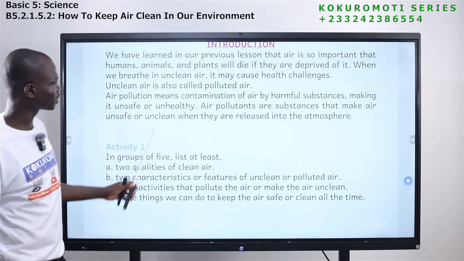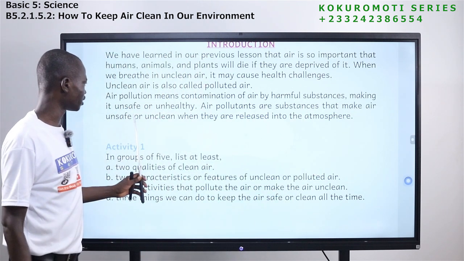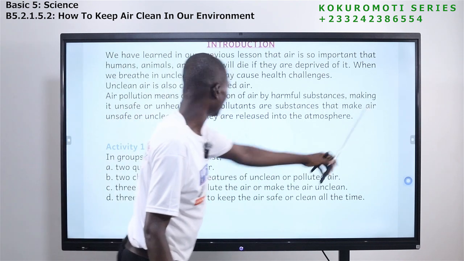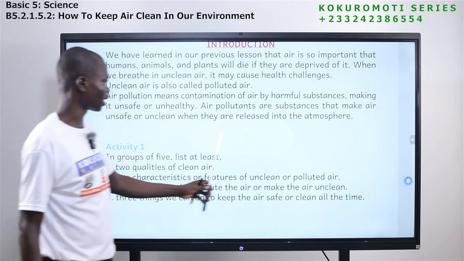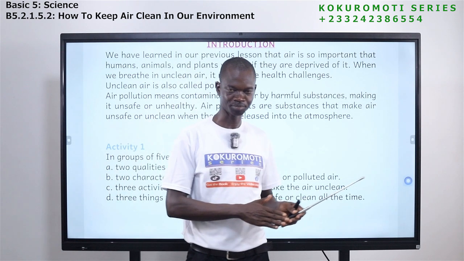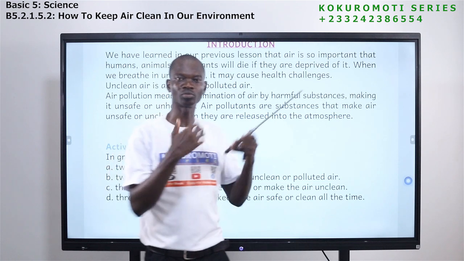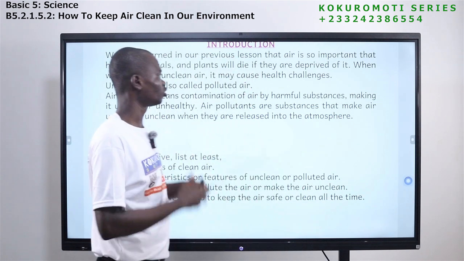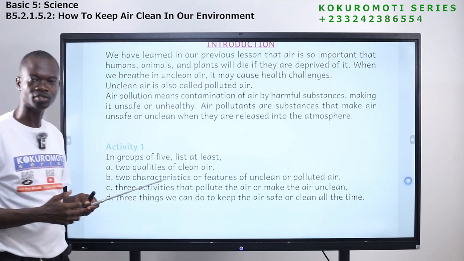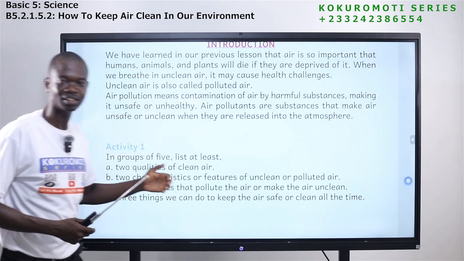Air pollution means contamination of air by harmful substances, making it unsafe or unhealthy.